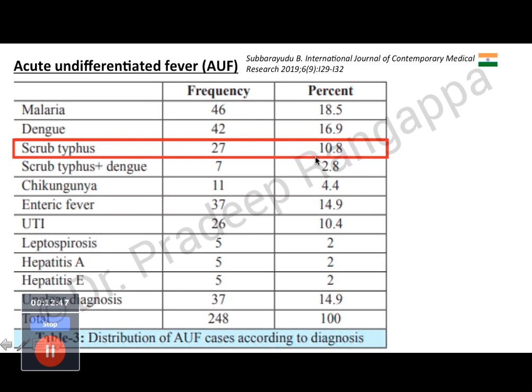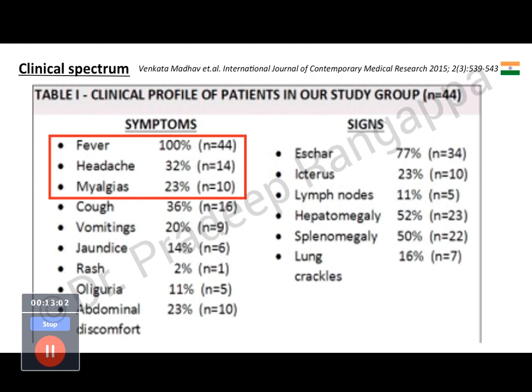Which means to say scrub typhus occurs in the top 3 causes of acute undifferentiated fever in India. Or if you have to say tropical infections, I think scrub typhus seems to be there in the top 3. At least from the 2 studies, it seems to be the most commonly occurring infection.